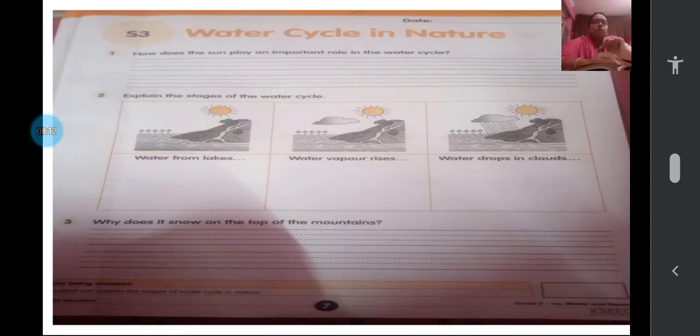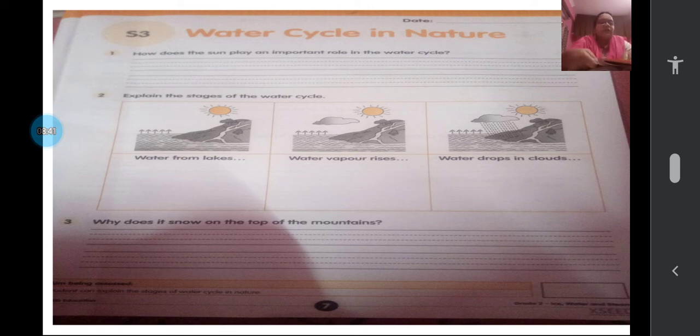So now you can open your workbook, and as I told you, you can read the textbook page 108, what is given about this water cycle. Then you can open your workbook, that is S3, page number 7, children. Water cycle in nature. As usual, you'll write the date. How does the sun play an important role in the water cycle? So what is the role of the sun, children? I have shown you the picture. What does the sun do?